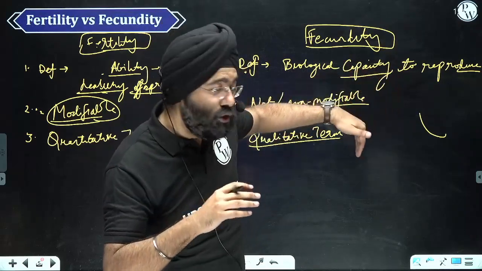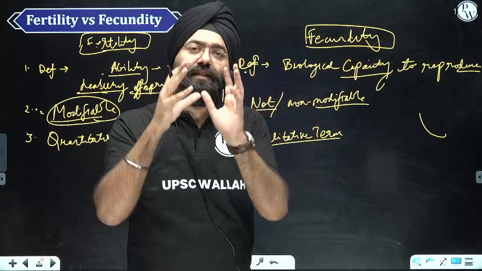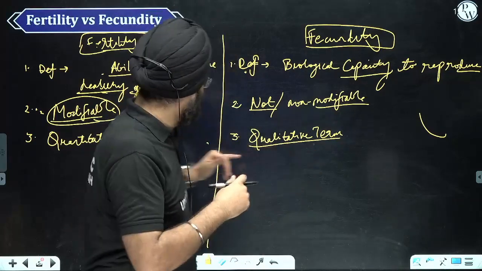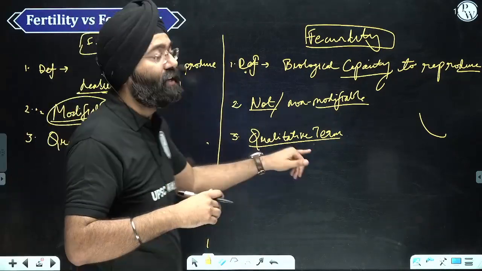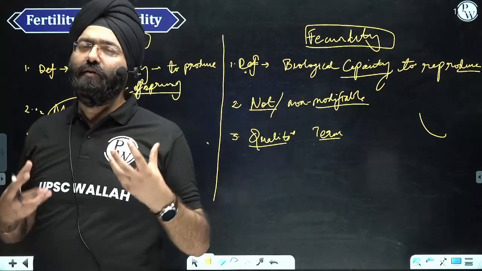We actually use fertility as a measure to suggest the number of children that can be born. And through that, we come to a quantifiable term, whereas fecundity is a qualitative term. So this is a distinction which I have been using from the start of the lecture.